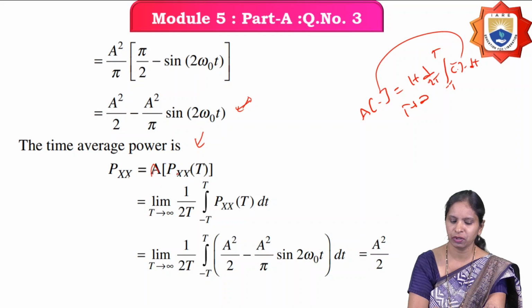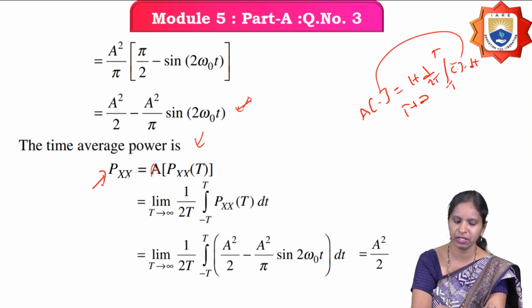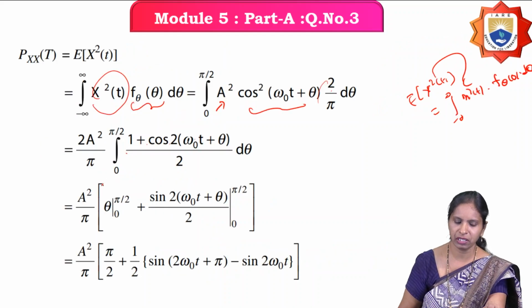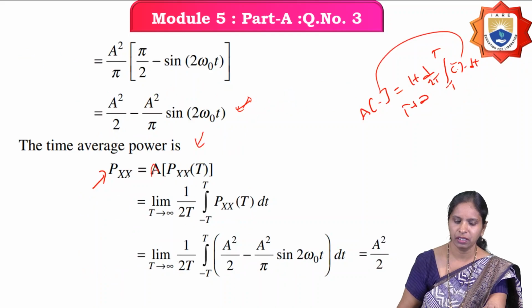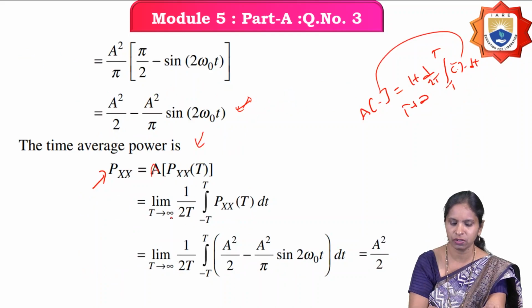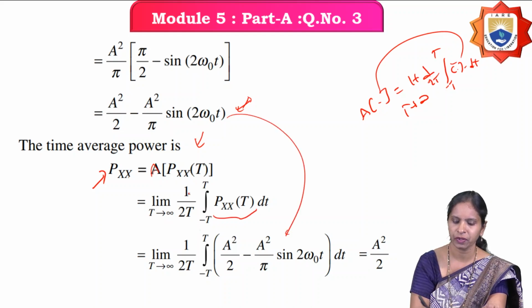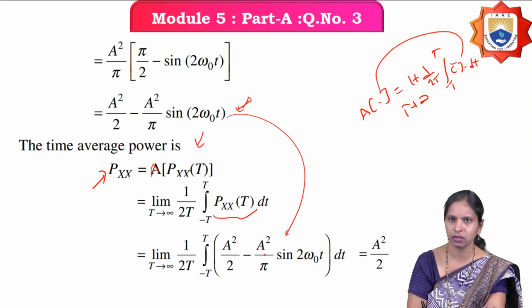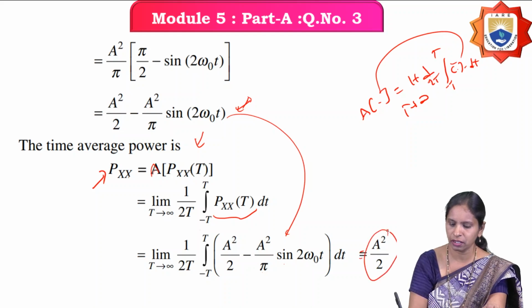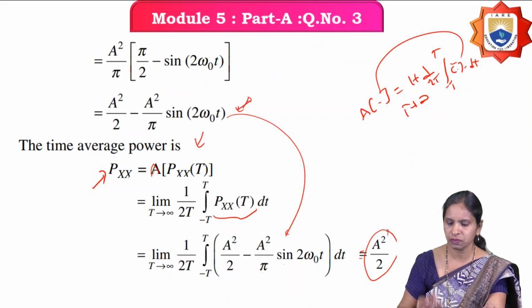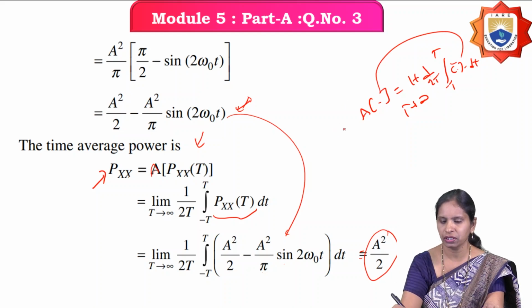Similarly, what is the average power? This is the statistical average power, and this is the time average power, equal to limit t tends to infinity 1 by 2t integration from minus t to t of Px of t, which is A square by 2 minus A square by pi into sine 2 omega naught t, into dt. If you simplify this, the power you get is A square by 2.